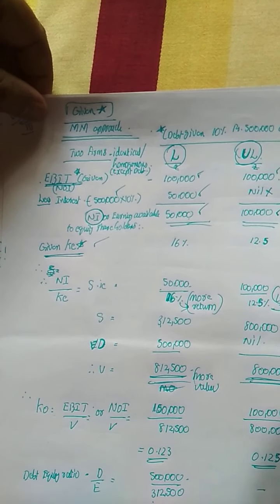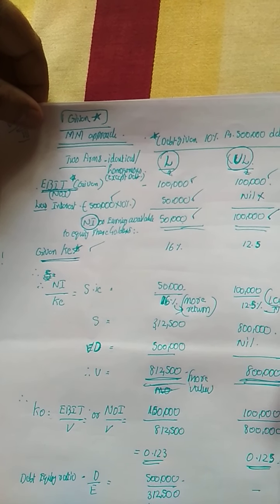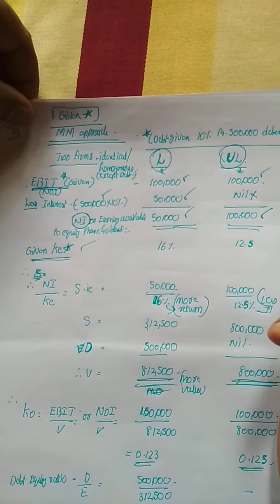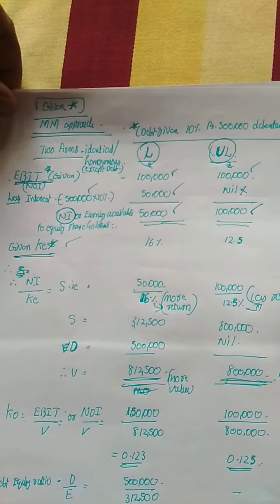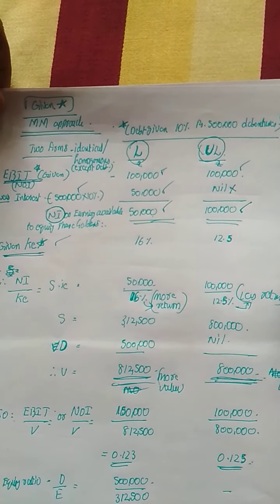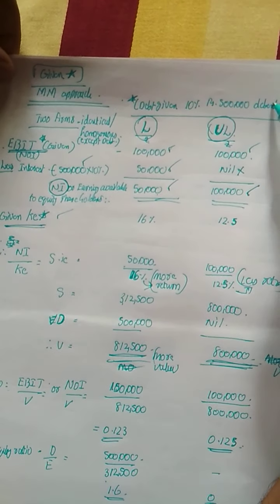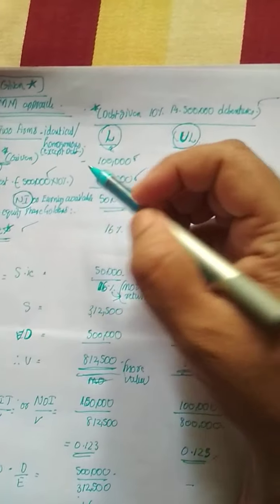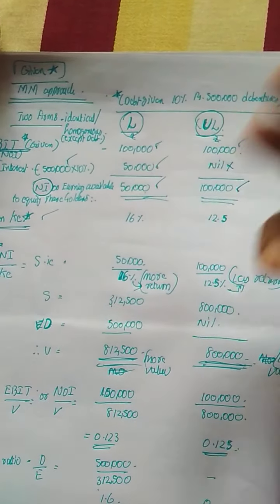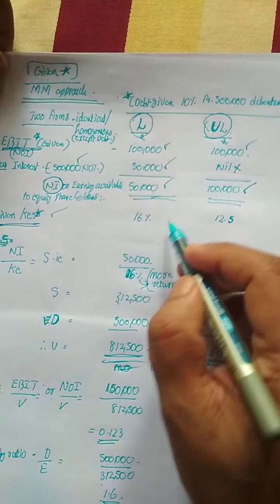This will be the same case in the net income approach also. What are the things which will be given in the question? EBIT or net operating income, borrowings with the rate of interest, and KE will be given in the question.